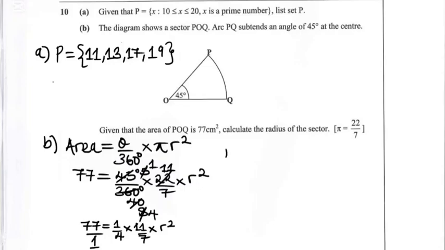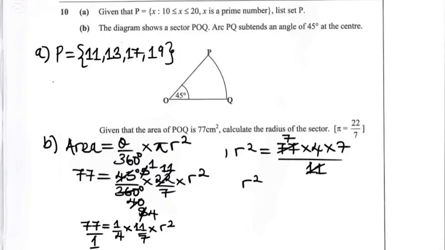So finding r, this will be r squared is equal to, so 77 will multiply with the 4, then times 7, then this is over 1 times 11, so that gives 11. So now for 11 and 77, 11 can go into 77, so that is 7 times. And then this leaves us with the 7 times 4 times 7.